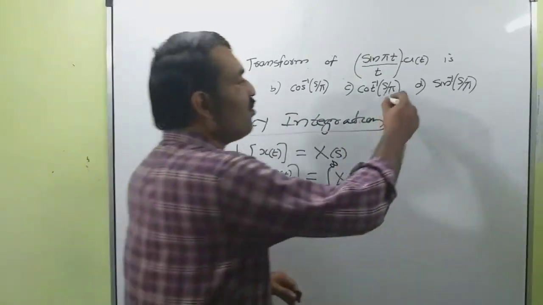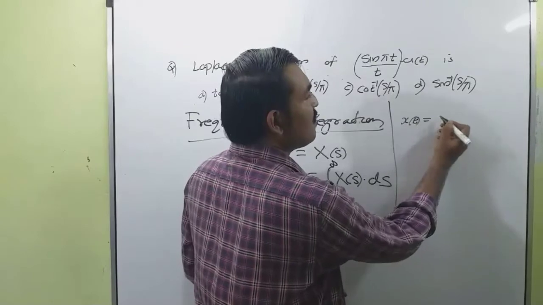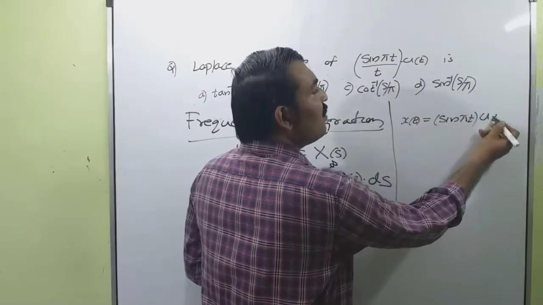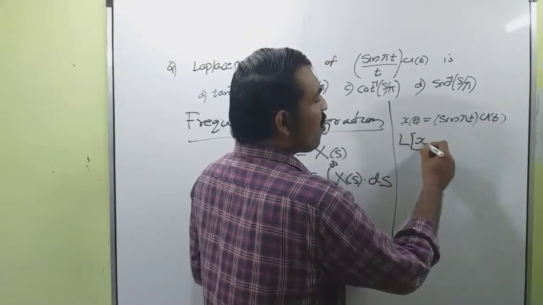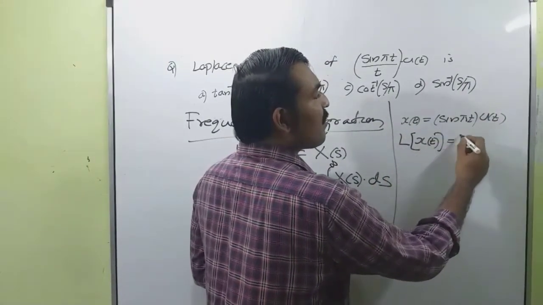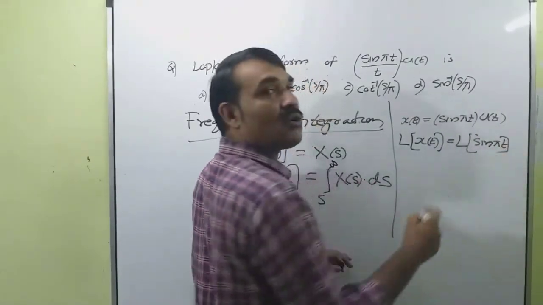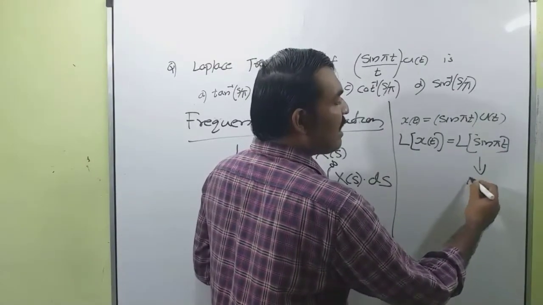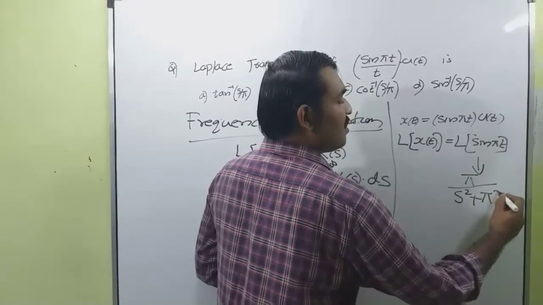Now we can consider x of t is equal to sin pi t into u of t. So the Laplace transform of x of t is equal to the Laplace transform of sin pi t. This is a causal signal, and whose Laplace transform is equal to pi divided by s square plus pi square.